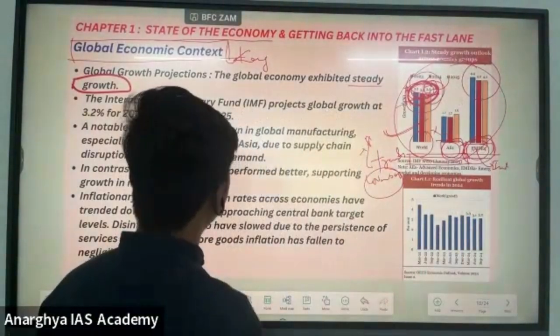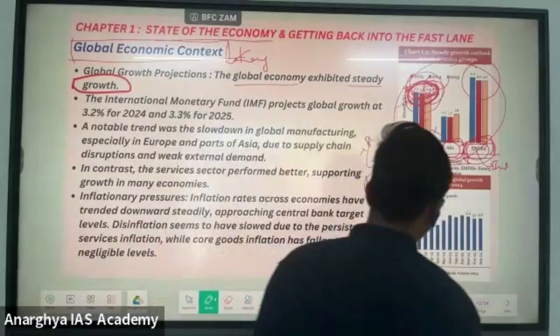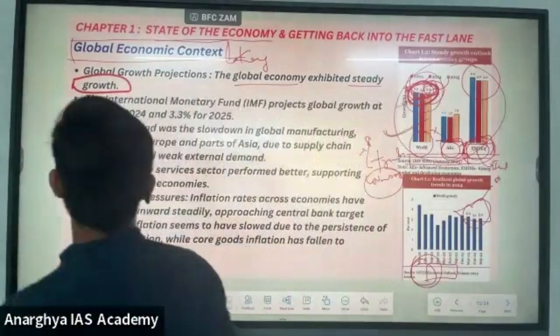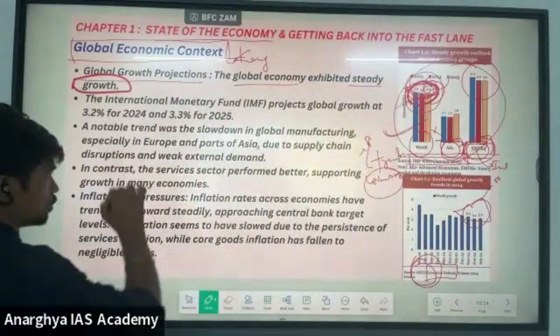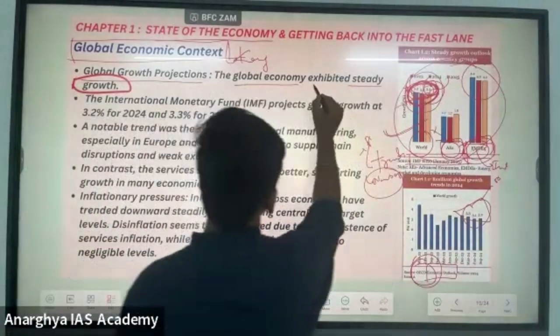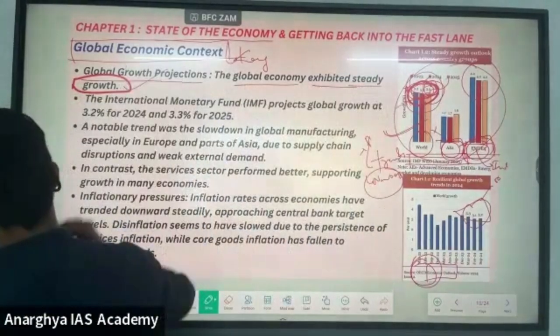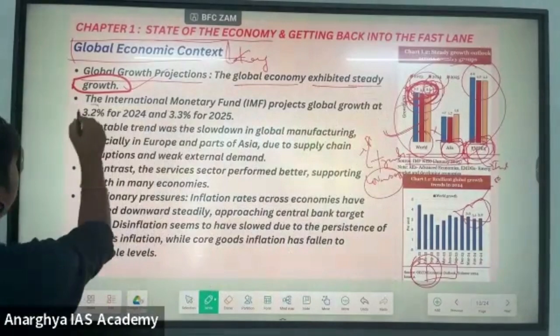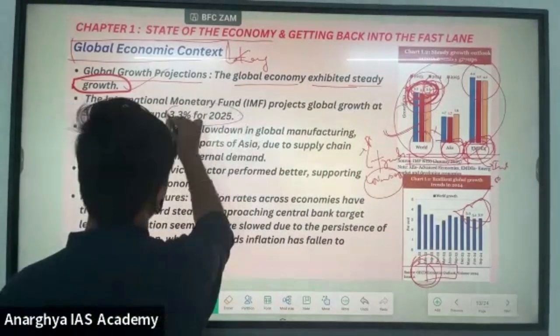Again, the economic survey proves this by using data from the Organisation for Economic Cooperation and Development, that is the OECD report. OECD releases the Economic Outlook report. In that report, the growth rate at the world level is also the same, like the International Monetary Fund. So if you see the global growth projections from these two sources, the global economy exhibited a steady growth. The first fact is correct, it's proven. The International Monetary Fund projects global growth at 3.2% for 2024 and 3.3% for 2025, as we see in the figure.